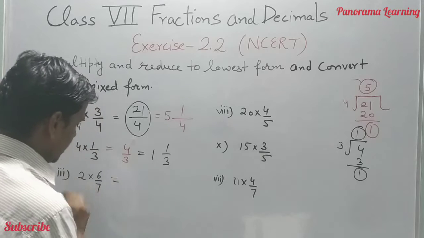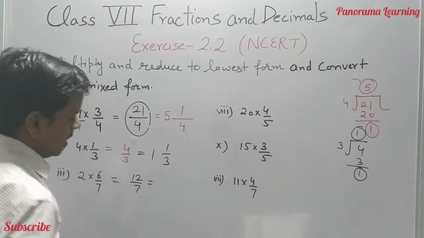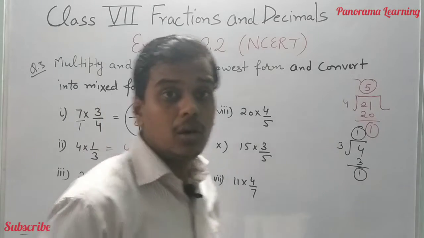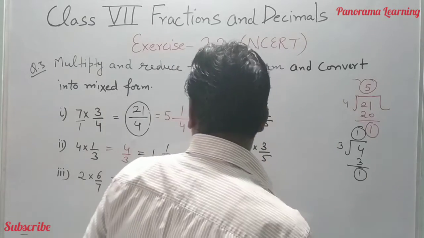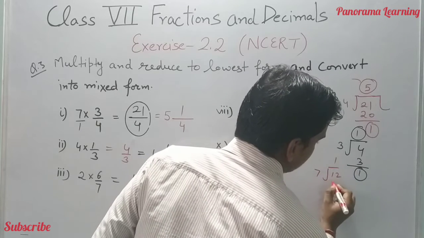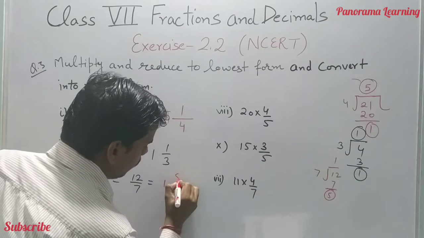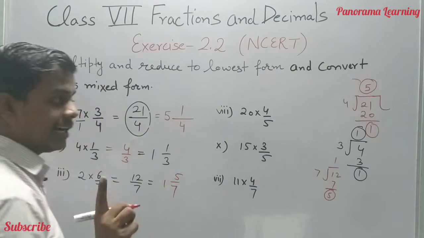Okay, 12/7 and it is already in the lowest form. ठीक है, तो इसको कन्वर्ट करना है तो हम कन्वर्ट करने के लिए सिंपली डिवाइड कर देंगे। 7 1s are 7, we got 5 remainder, then 1 whole 5/7 will be your correct answer.